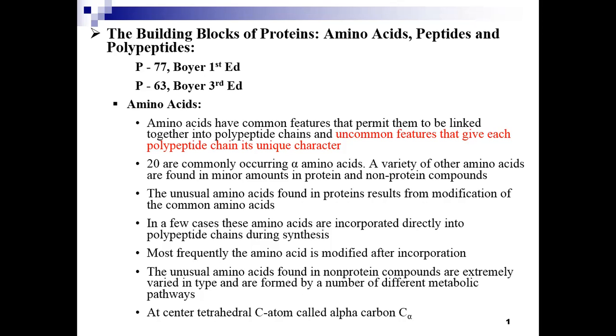The unusual amino acids found in the non-protein components are extremely varied in type and are formed by a number of different metabolic pathways. The amino acid contains a central carbon atom, which is the tetrahedral carbon atom, and this tetrahedral carbon atom is known as the alpha carbon.